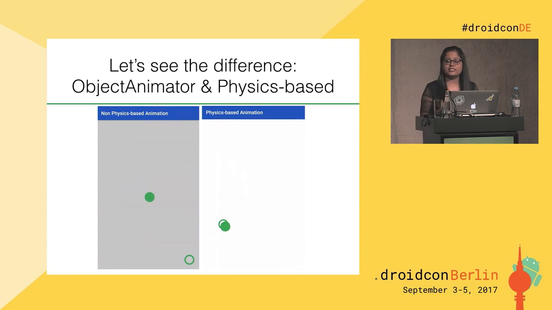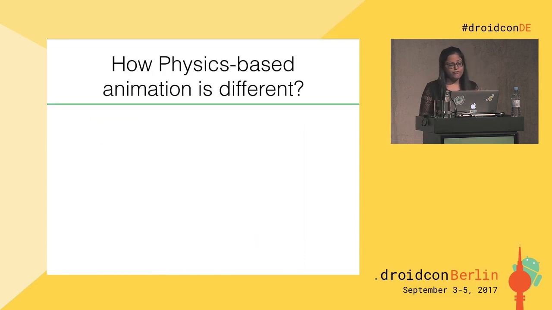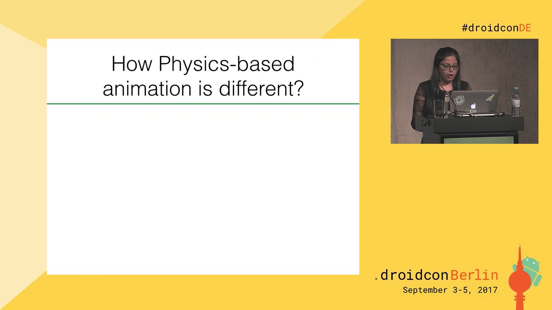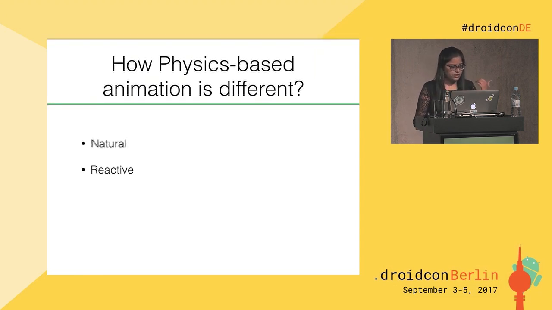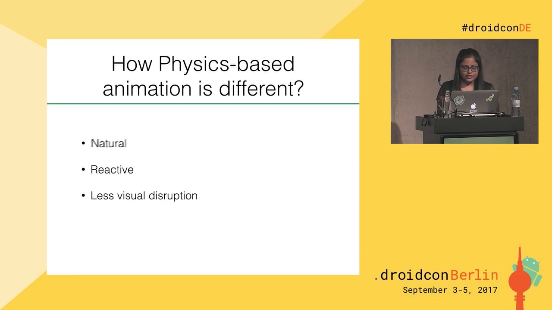This process results in a natural looking animation. So how is physics-based animation different? It is natural, it is reactive, and it has less visual disruption, which means the animation will look more natural and mimic real-time movements, and you can have a smoother experience for the user.